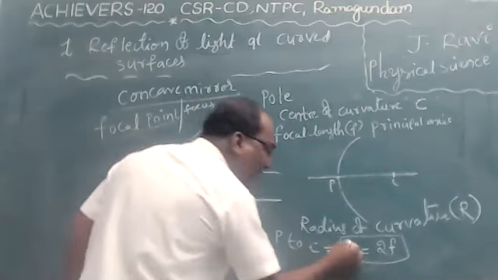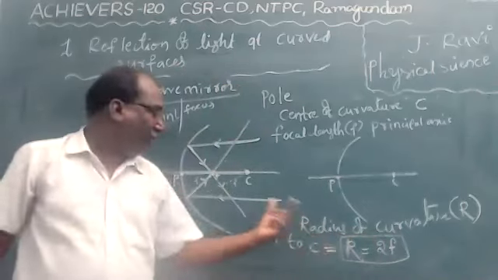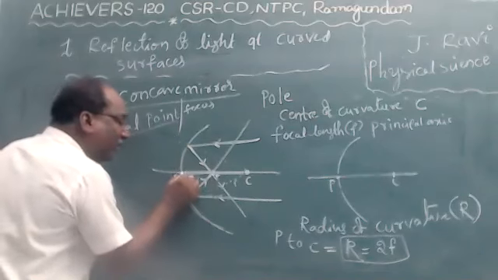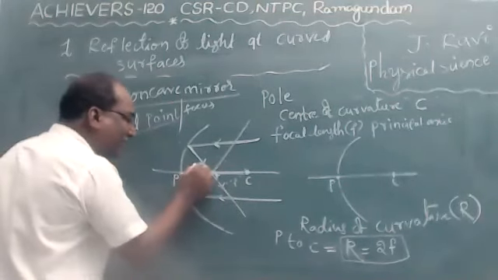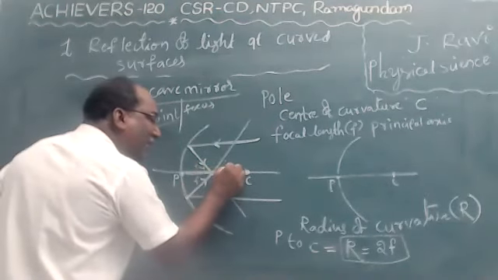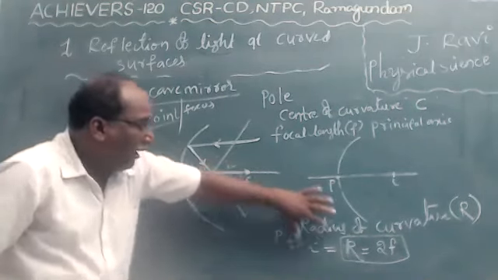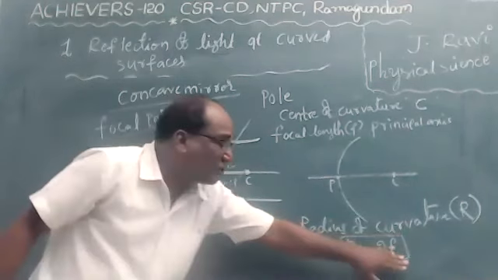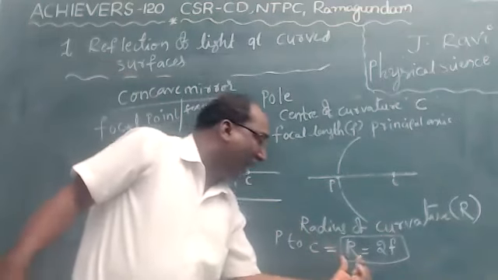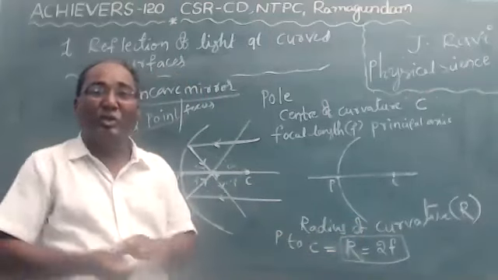That's why the formula is R equals 2F. Let me say it clearly once more. If the distance from the pole to the focus is, for example, 5 centimeters, then the distance from the focal point to the center of curvature is also 5 centimeters. So the radius of curvature is twice the focal length, R equals 2F.